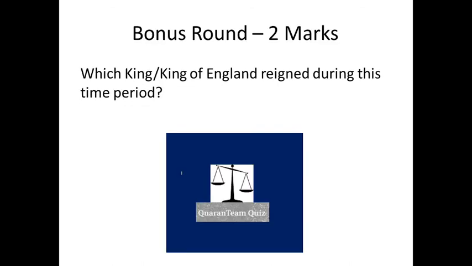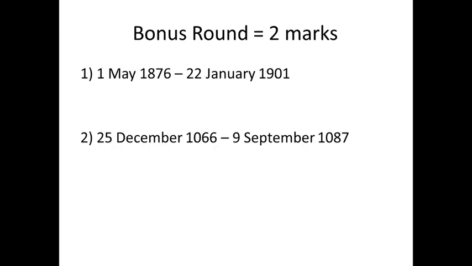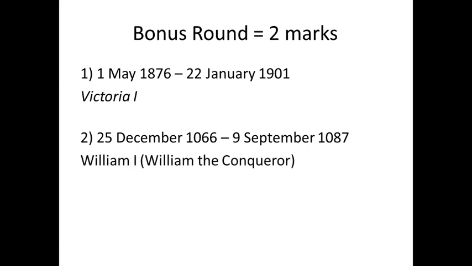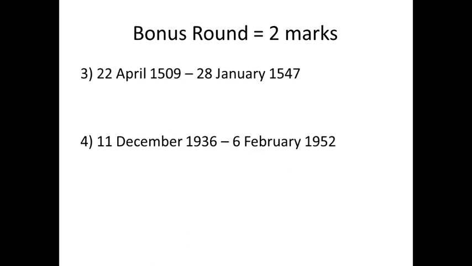So on to the final round, which is the bonus round. Each of these questions is worth 2 marks, and we're looking for which king, or queen I should say, of England reigned during the time period on the screen. So question 1 was 1st of May 1876 to 22nd of Jan 1901, and that was Victoria I. Question 2, 25th of December 1066 to the 9th of September 1087, is William I or William the Conqueror. Question 3, 22nd of April 1509 to 28th of January 1547, is Henry VIII.